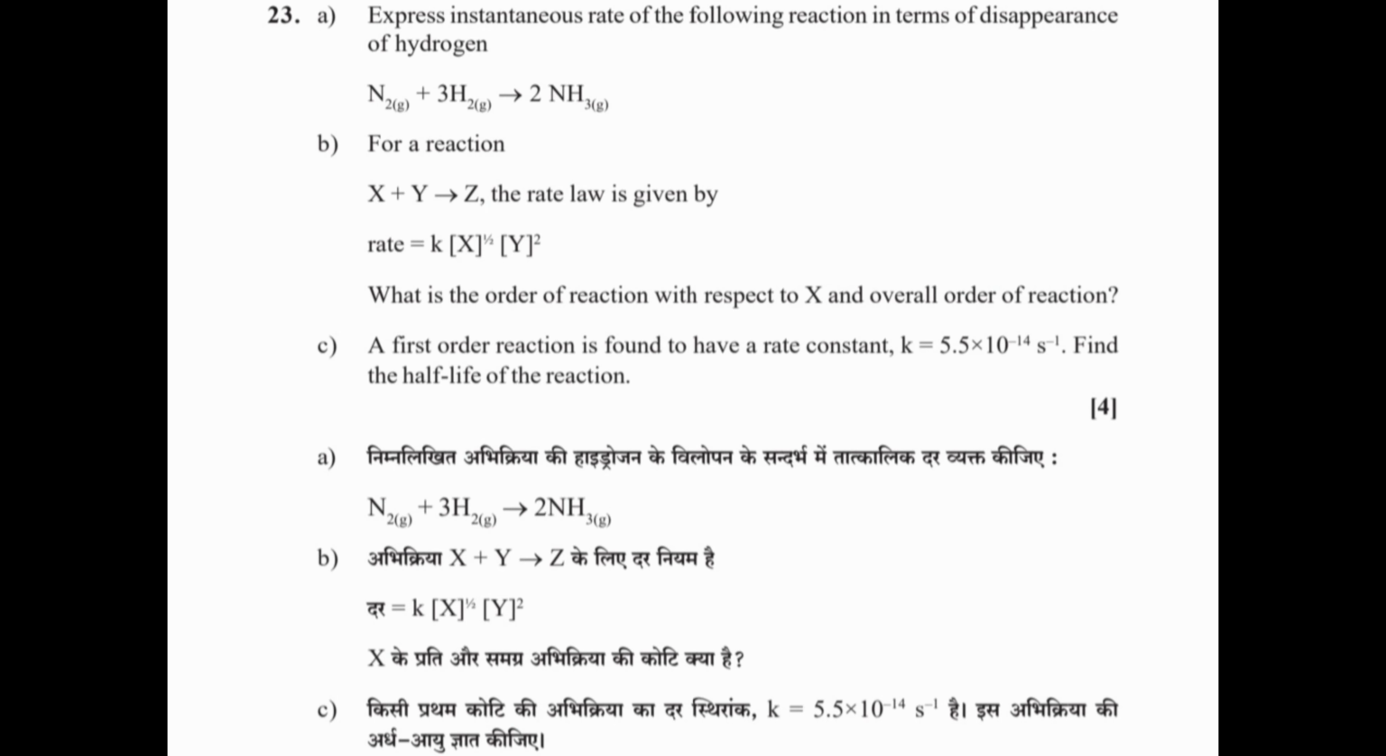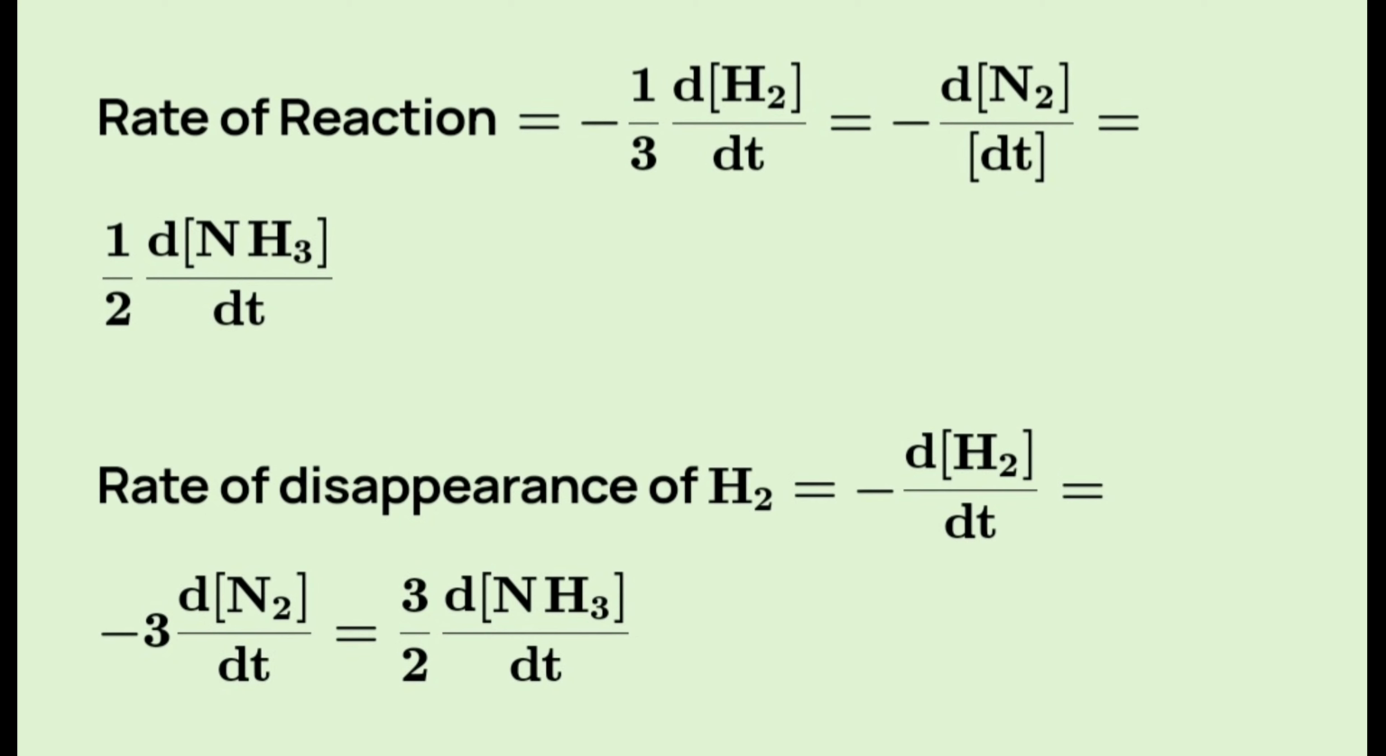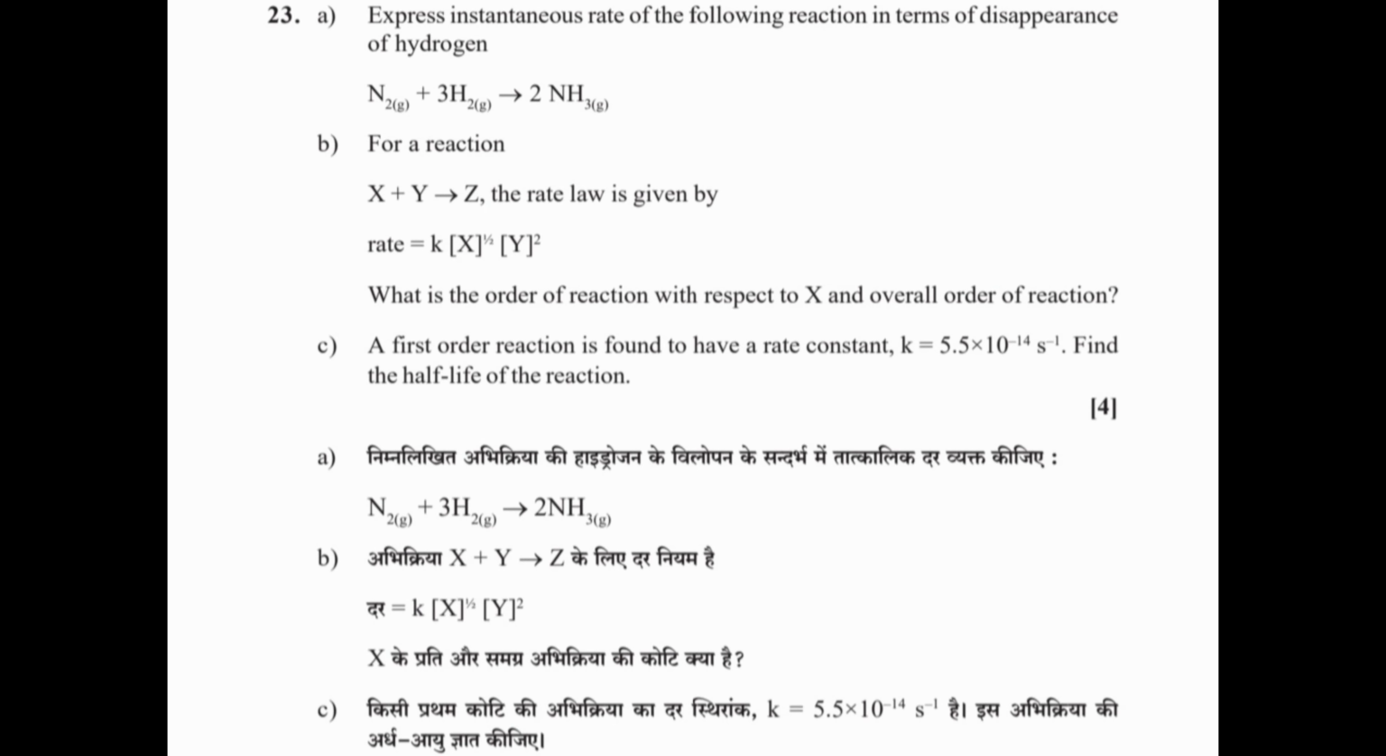Question 23a. Express instantaneous rate of the following reaction in terms of disappearance of hydrogen. Pause the video and see the answer. Question 23b. For a reaction x plus y gives z, the rate law is given by rate is equal to k x power half y power 2. What is the order of reaction with respect to x and overall order of reaction?